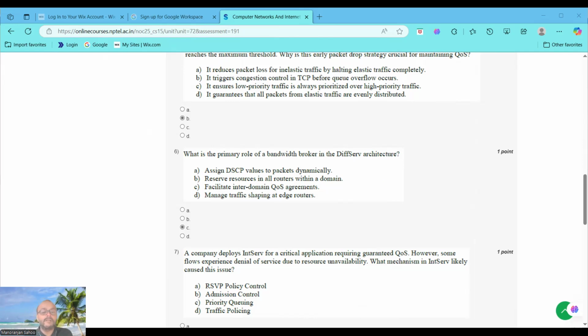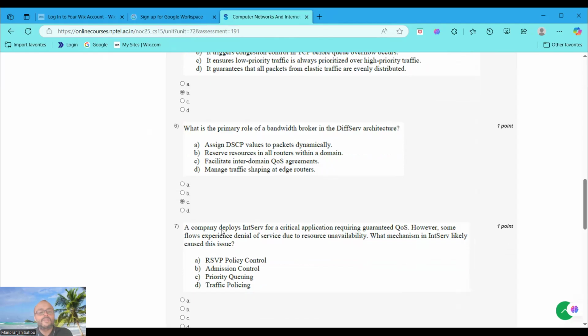What is mentioned? Managing traffic at the edge router. So traffic shaping is an edge router function, and that's why it's an incorrect statement. Option C is the correct statement because coordinating inter-domain quality of service is the broker's primary role. That's why we choose option C as the right answer. Moving to question number 7.